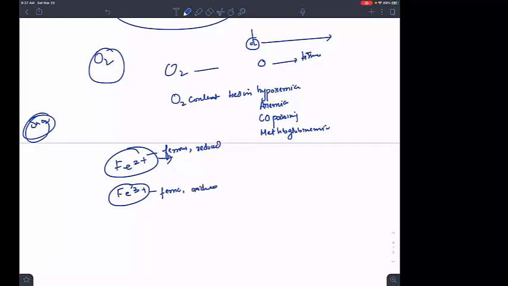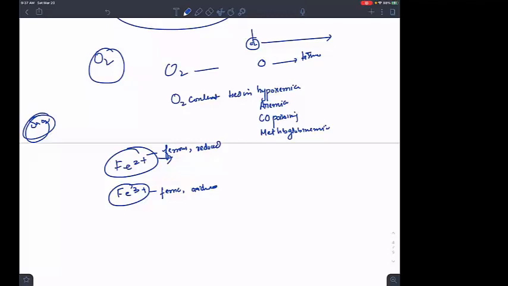So do you want your hemoglobin to be in the oxidized state or in the reduced state? You want the hemoglobin to be in the reduced ferrous state so that it can bind to the oxygen very nicely. A nice valence of iron is required to bind to the oxygen. If it is in the Fe3 plus state, it cannot bind to oxygen.